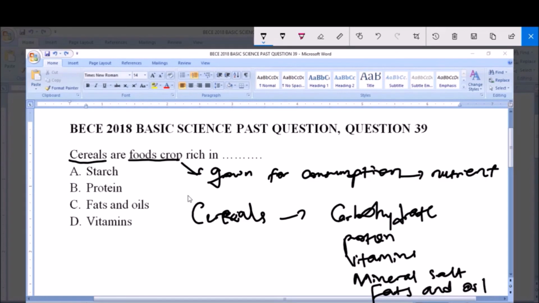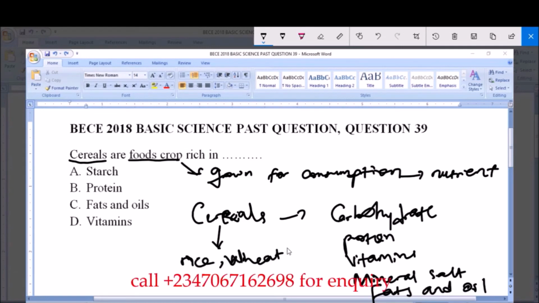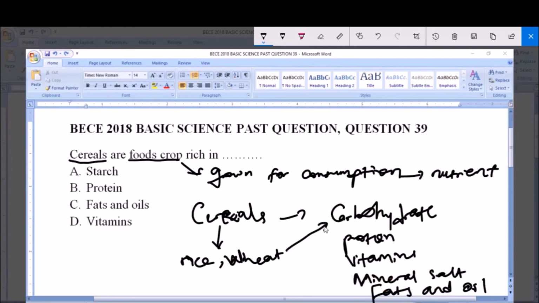Now, the question says cereals are food crops rich in dash. Now, these cereals refer to crops like your rice. Your rice is a cereal. Like your wheat. Your wheat is a cereal. Now, these cereal crops are examples of food crops that are rich in carbohydrate. They are carbohydrate foods. And these carbohydrate foods provide starch.